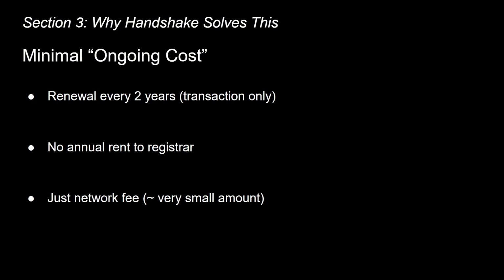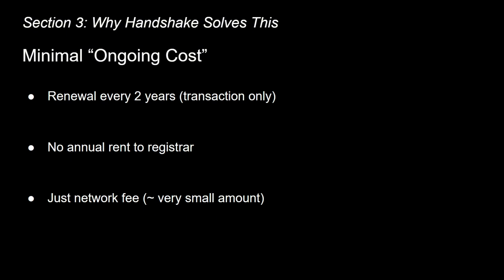Point 3. Minimal ongoing cost. Once you own a Handshake name, you need to send a renewal transaction every 2 years to prove your continued ownership, or the name will return to an auction pool. But here's what matters. This is just a transaction fee. We're talking in the pennies, not hundreds of dollars in annual rent to ICANN or ongoing gas fees to maintain ENS records.